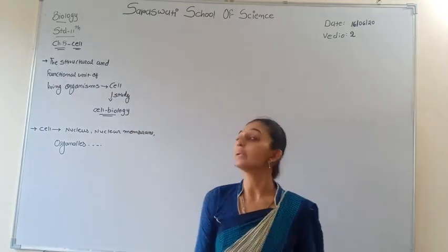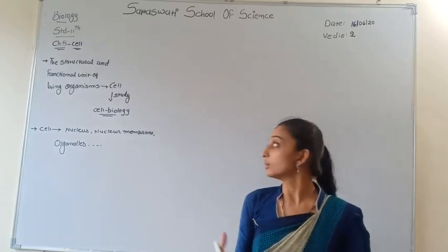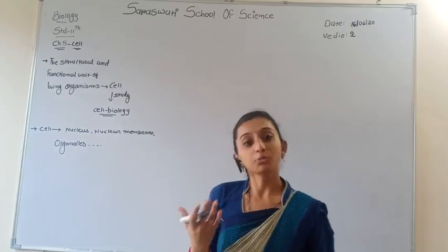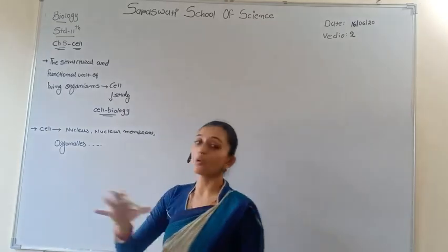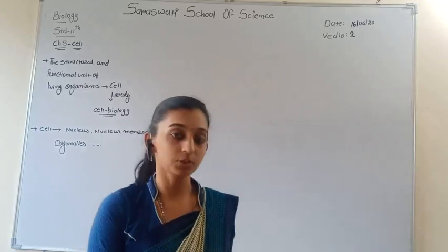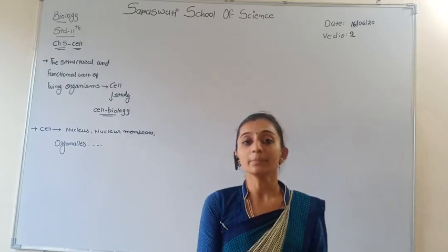The nuclear membrane and nucleus are the main part of the cell, performing different functions. The cell is composed of a nucleus, nuclear membrane, and membrane bound organelles.